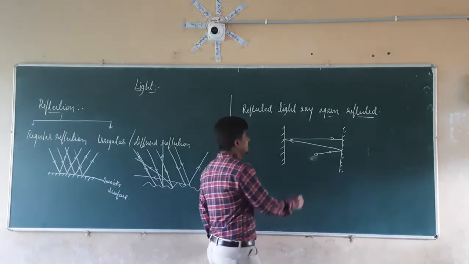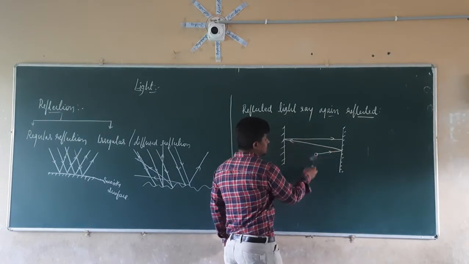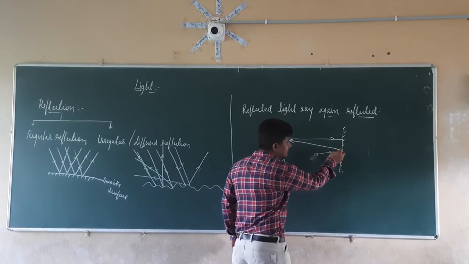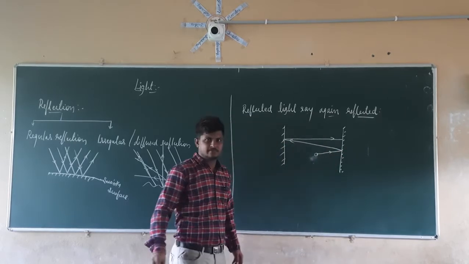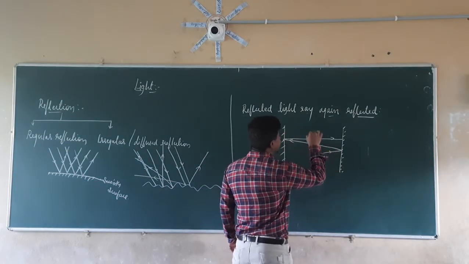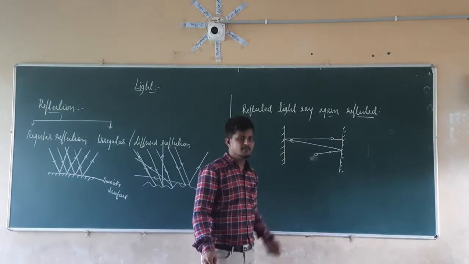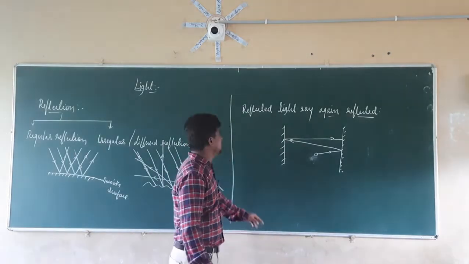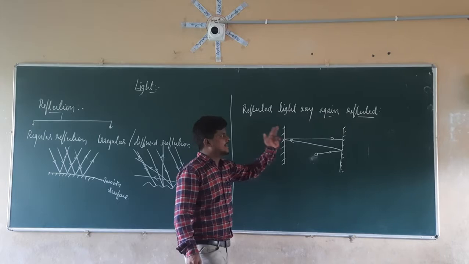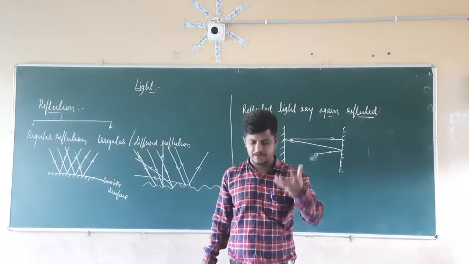So see here, from where is this light coming? It is coming from this light ray, from a reflection. So this reflected light ray is again reflected back towards the initial mirror. So is it possible that a reflected light ray can be reflected again? Yes, it can be reflected again.